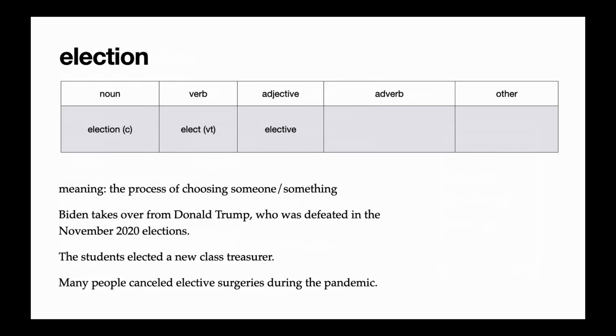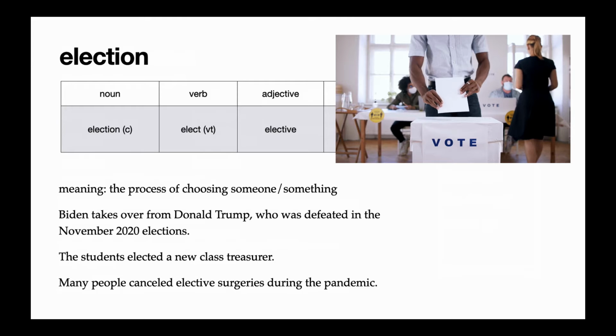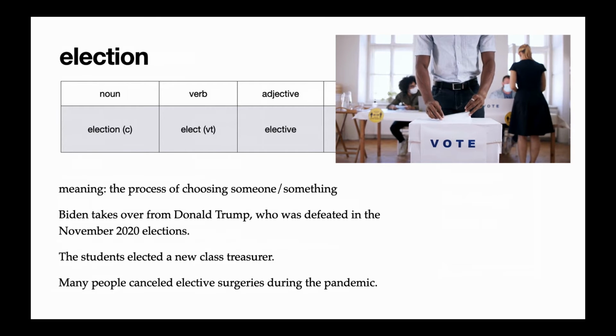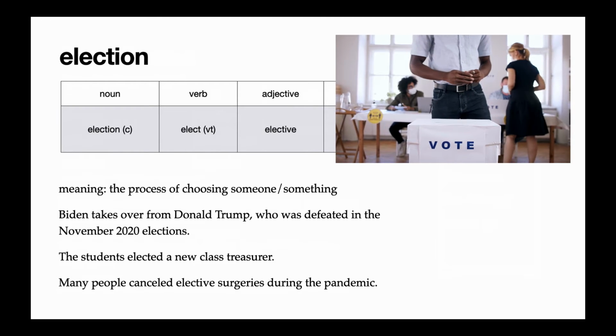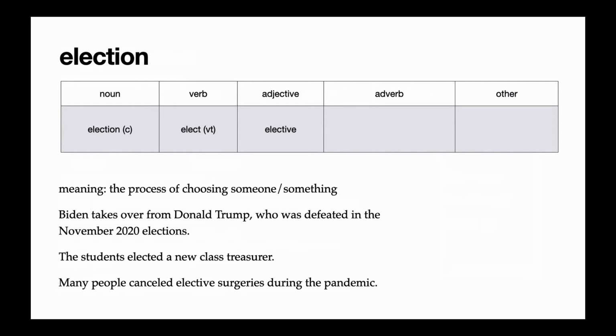Our next word is election. Election is a countable noun, which means the process of choosing someone or something. So in the reading, when we talked about the November 2020 elections, this was the process where the United States chose a new president. The verb form is shown in the second example. The students elected a new class treasurer. A treasurer is someone who's in charge of money.